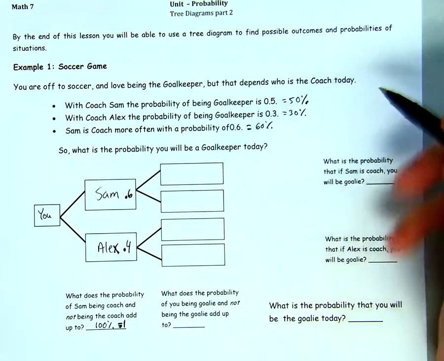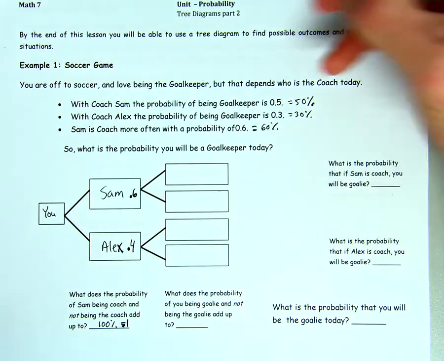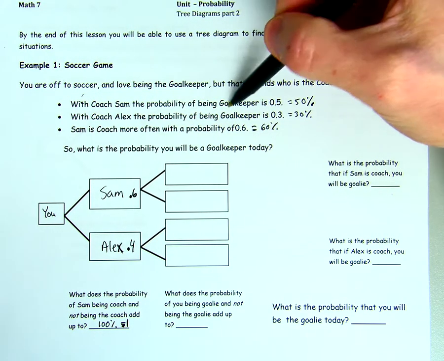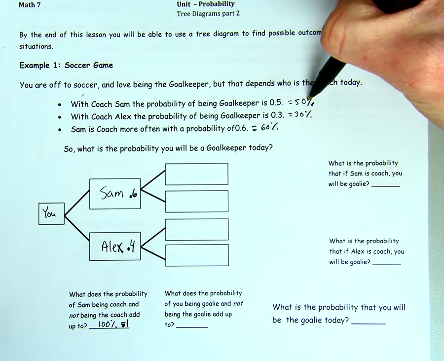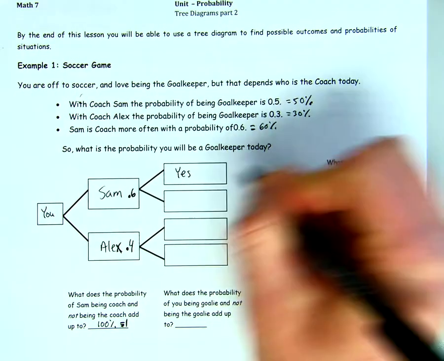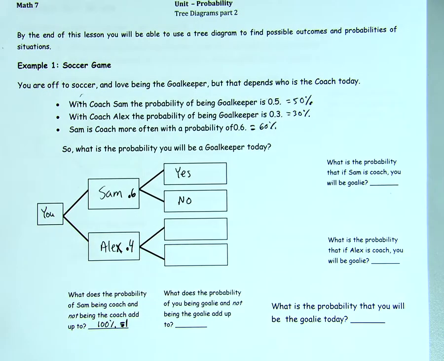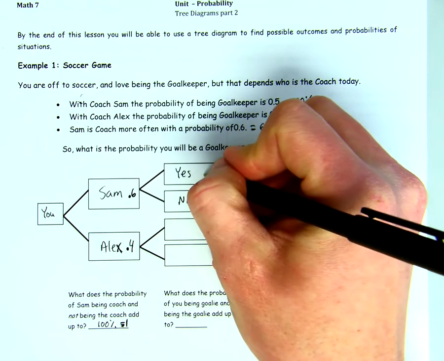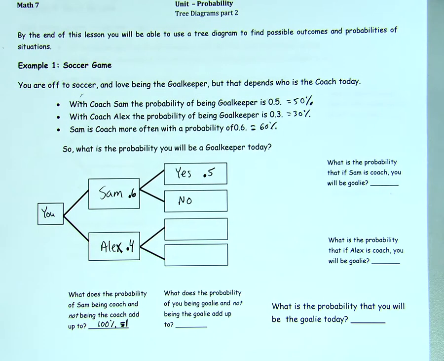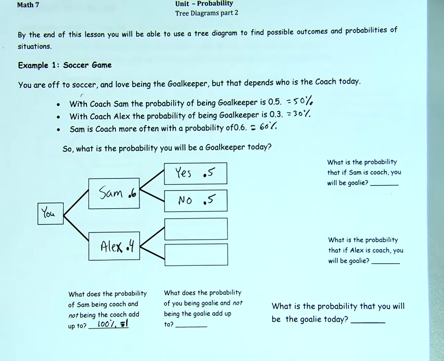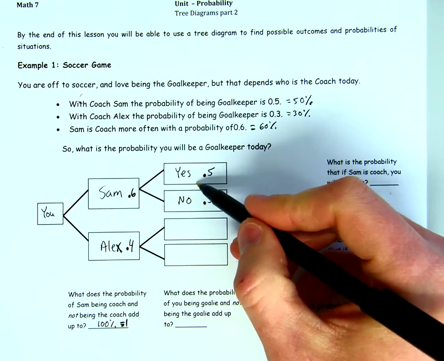Alright, so now I go ahead to if Sam is the coach. I'm going to come up here to this statement. With Coach Sam, the probability of being goalkeeper is 0.5 or 50%. So I'm going to put a yes for goalkeeper and a no for goalkeeper. If he's the coach, you are goalkeeper 50% of the time, 0.5, which means you are not goalkeeper 50% of the time. That's for Coach Sam.